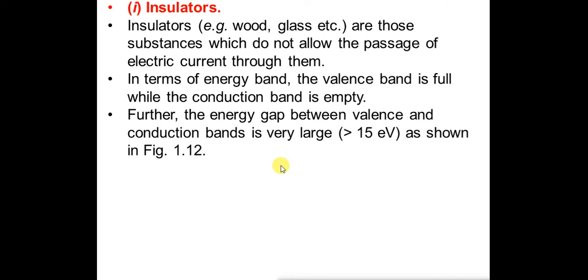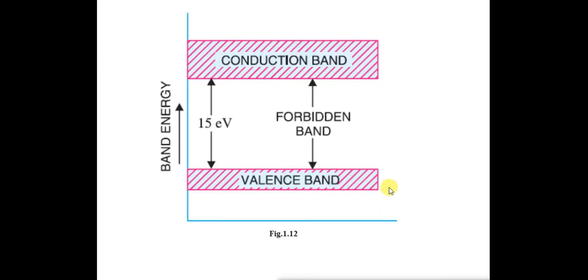The forbidden energy gap is measured in terms of electron volts, and this is shown in the figure. So this is the energy band representation of insulators. As we can see, the lowermost is the valence band, the uppermost is the conduction band. This conduction band is empty and the valence band is totally filled.